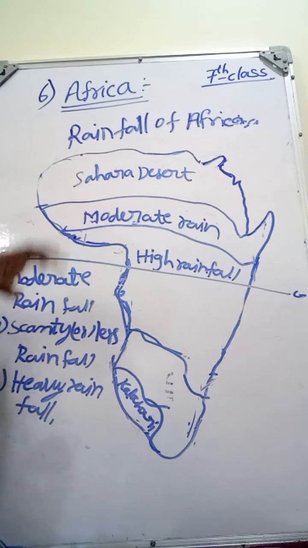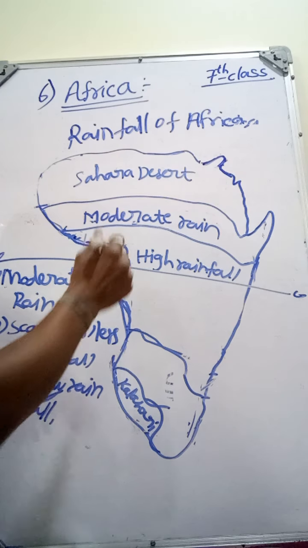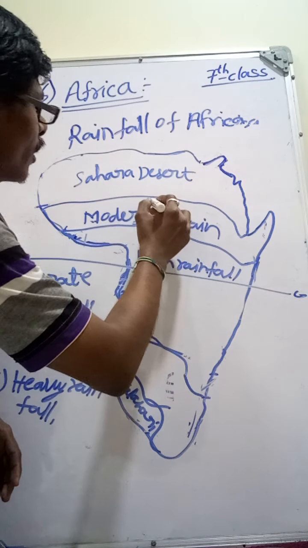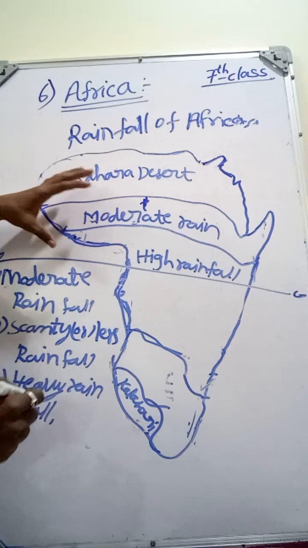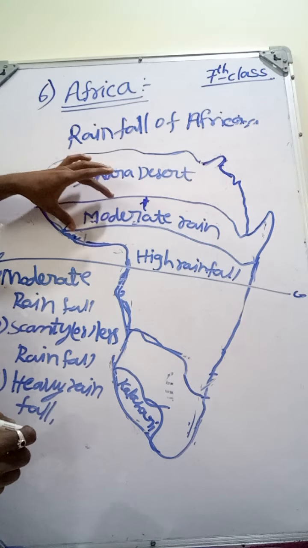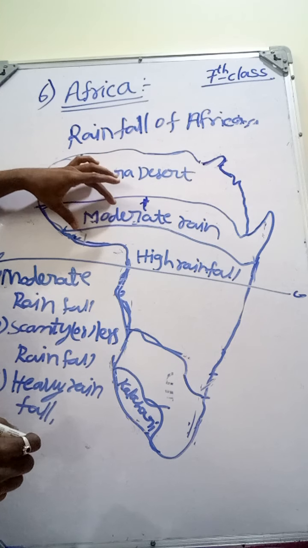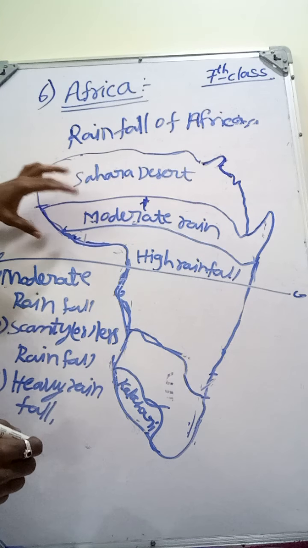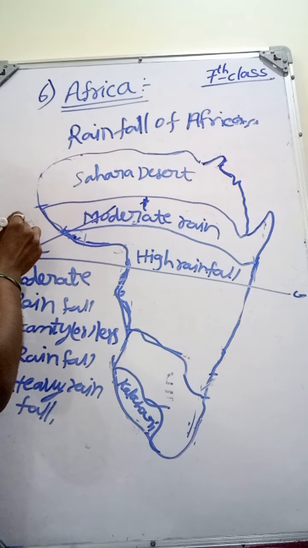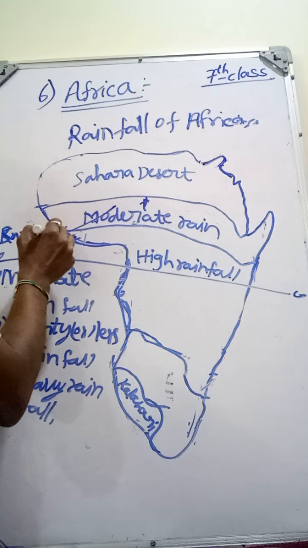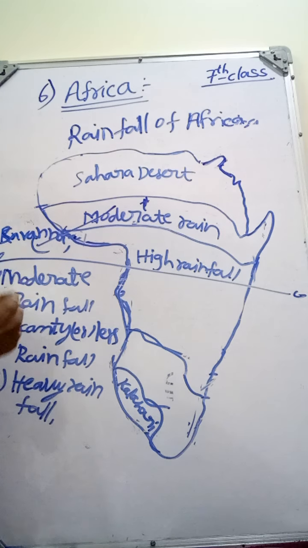In this region the trees are very tall. Grass is very high, and even the elephants hide in this grass. That grass region is called the savanna region. What is the savanna region?